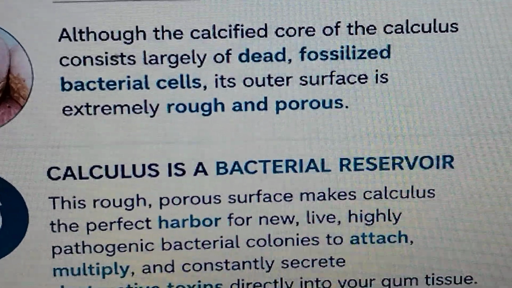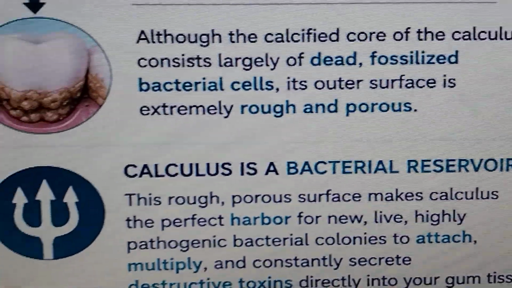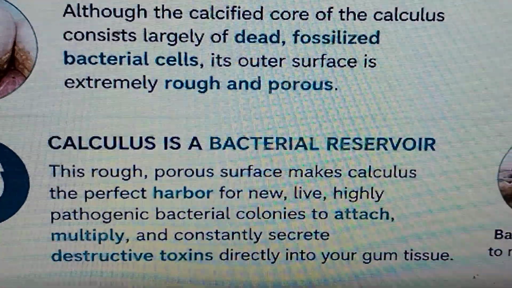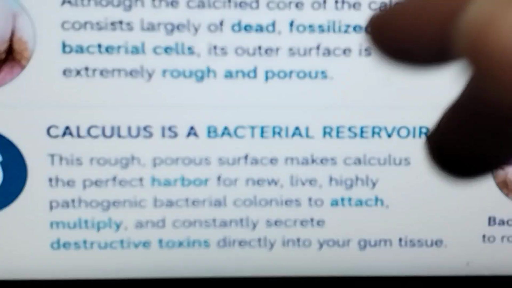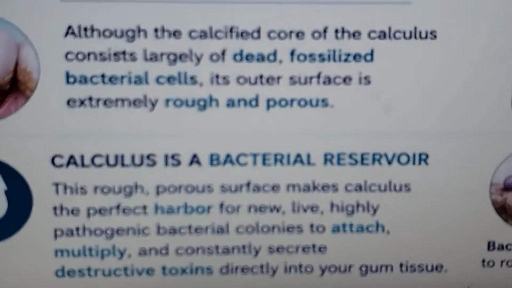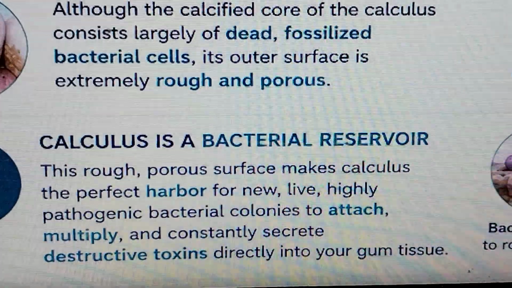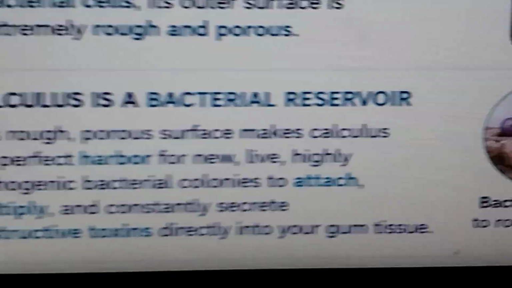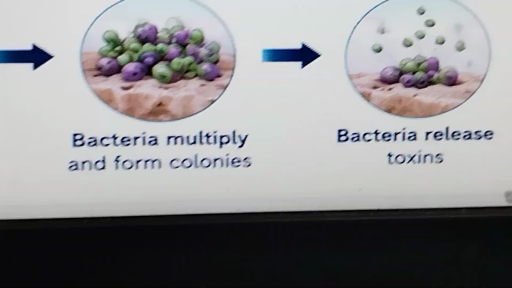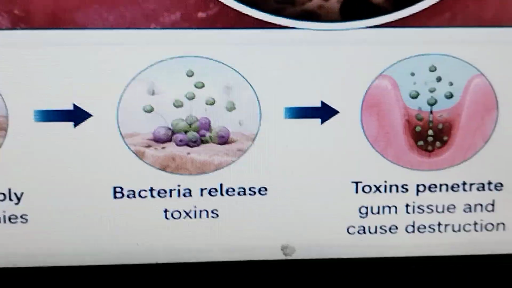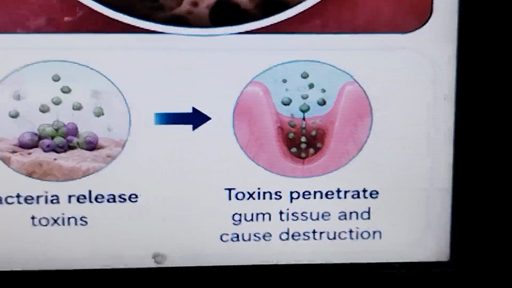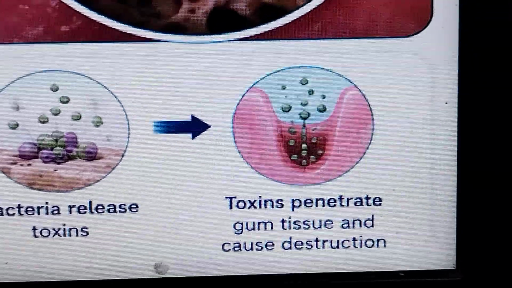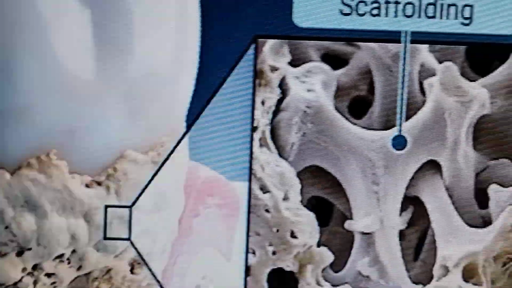Calculus is a bacterial reservoir. Its rough, porous surface makes calculus the perfect harbor for highly pathogenic colonies to attach, multiply, and constantly secrete destructive toxins directly into the gum tissues. Bacteria attach to the rough surface, multiply and form colonies, and release toxins. Now, toxins penetrate gum tissues and cause destruction. See the pathogenic reservoir, dental calculus.